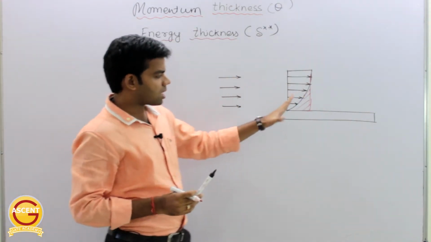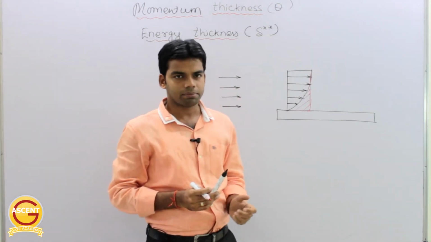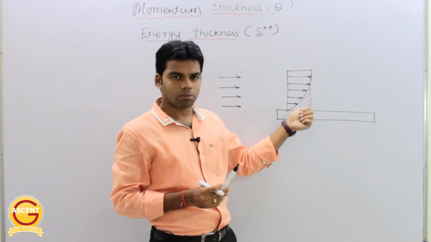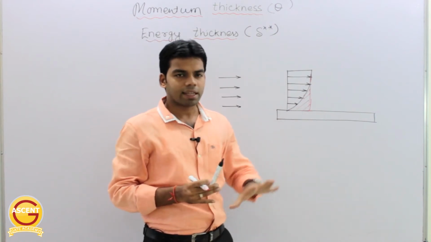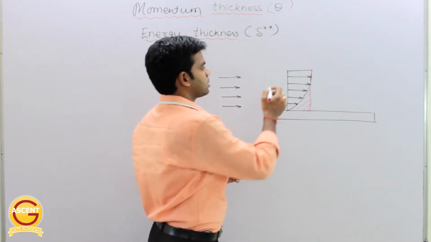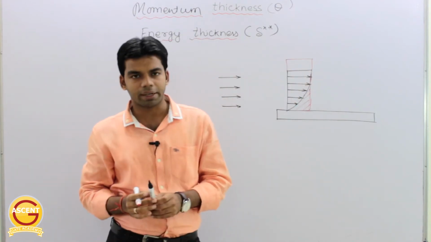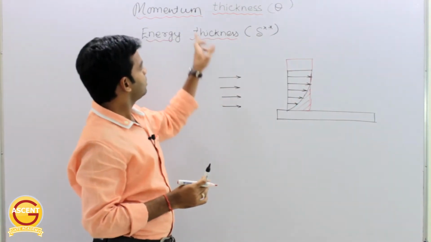Now because mass flow rate is reducing, there will also be loss in momentum. Mass is reducing, momentum will also reduce, there is momentum flux loss, and there will also be loss in energy.